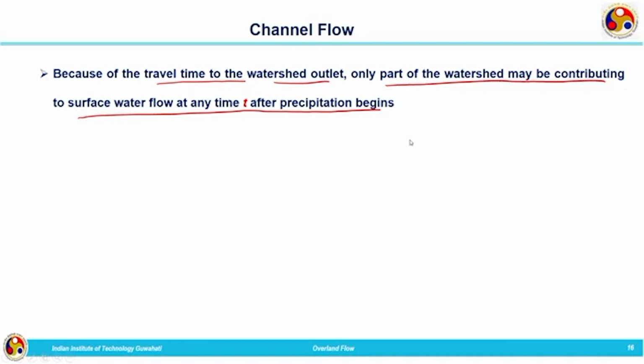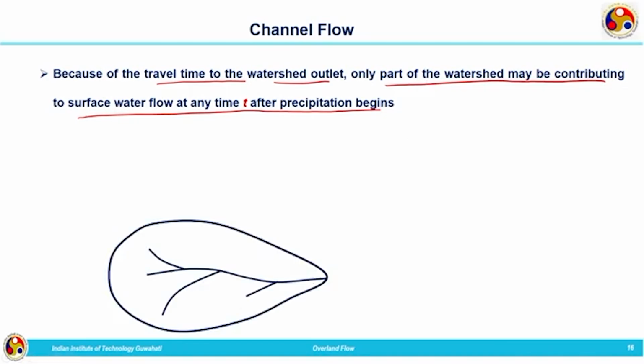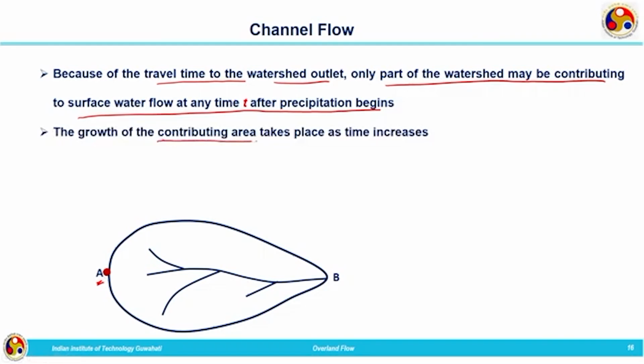We can have a schematic representation of that. Let this be a watershed with stream networks, and the outlet of the watershed is represented by B, and the extreme point is represented by capital A, marked by this red dot. The growth of the contributing area takes place as time increases. Initially, the entire watershed won't be contributing water at the outlet point. Initially at time t1, only this much area will be contributing water to the outlet point.